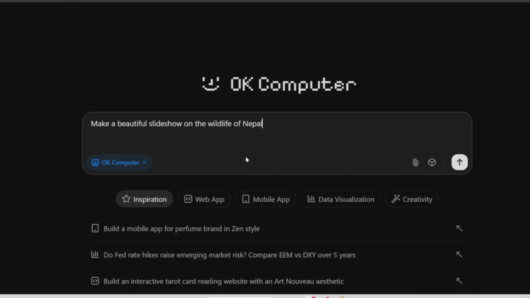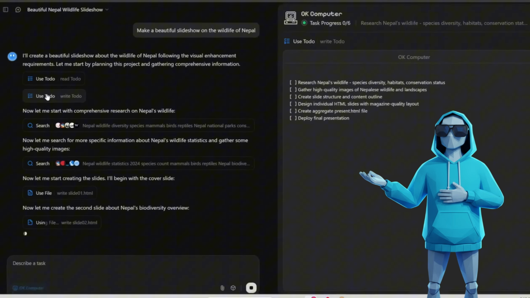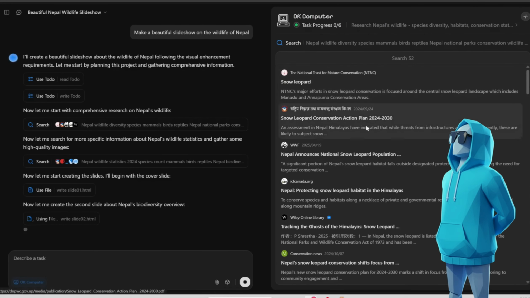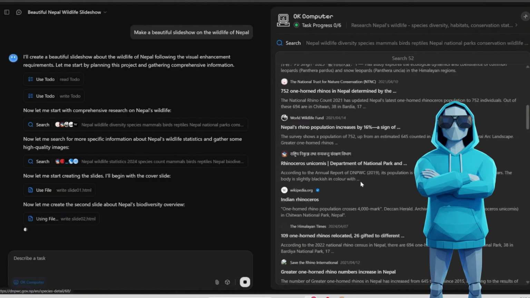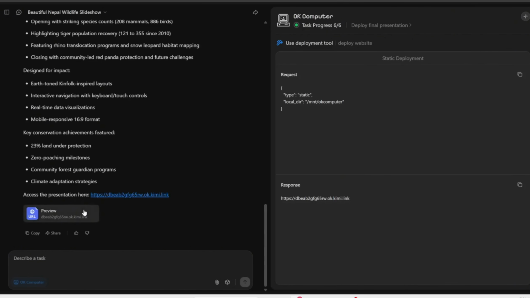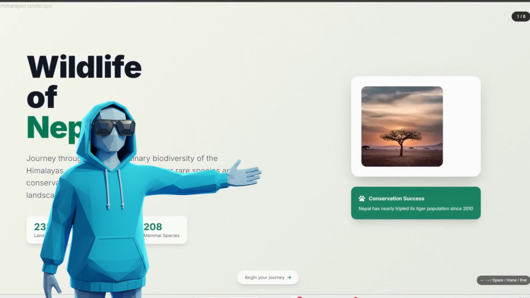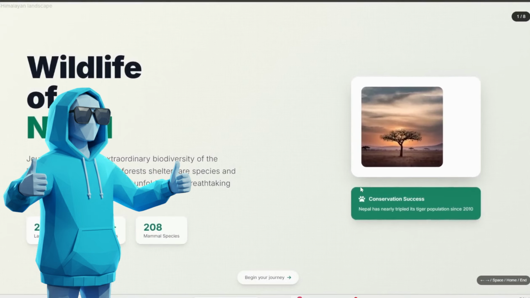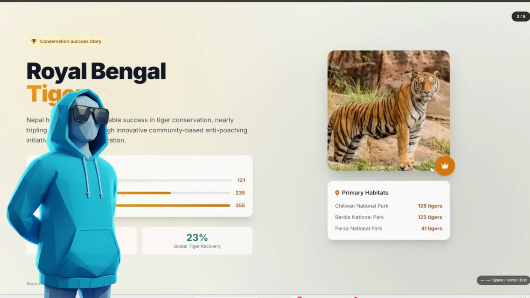Here is an example of a task I gave it. See, it has started working. It is searching through all of these sites. If a human would do this, it would take him a lot of time. And here you can see it created the slides and even deployed it to a website for us to try. And here is the final result. See, it is interactive and fully working with legit information.